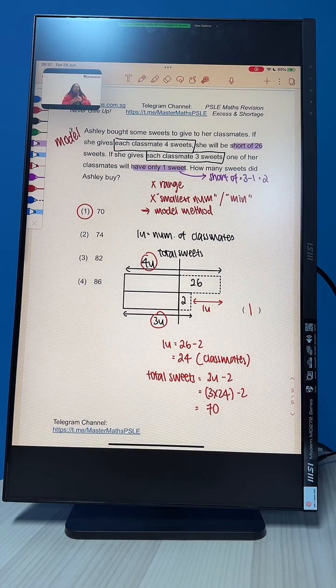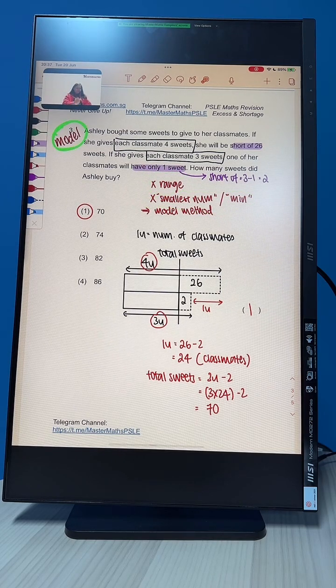Okay? Number 1, we don't see a range. We don't see smallest number or minimum number. Therefore, we use the model method. Then from the model method, we want to first call our 1 unit to be the number of classmates that Ashley has.